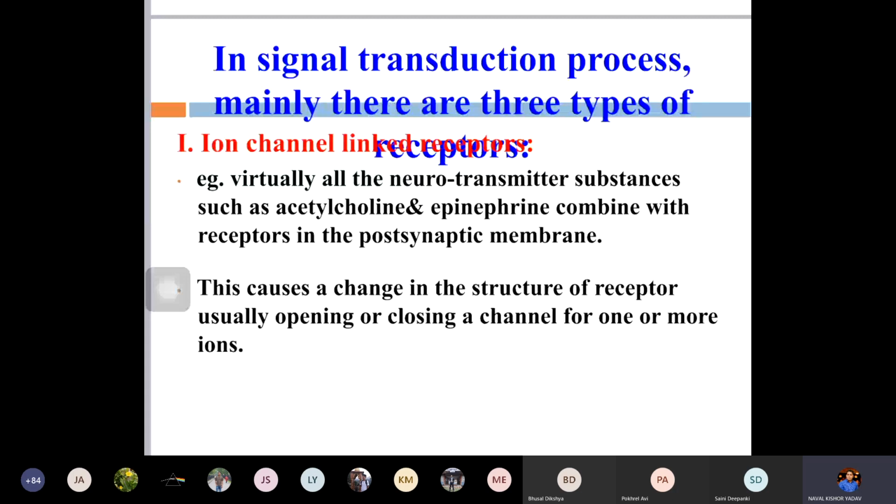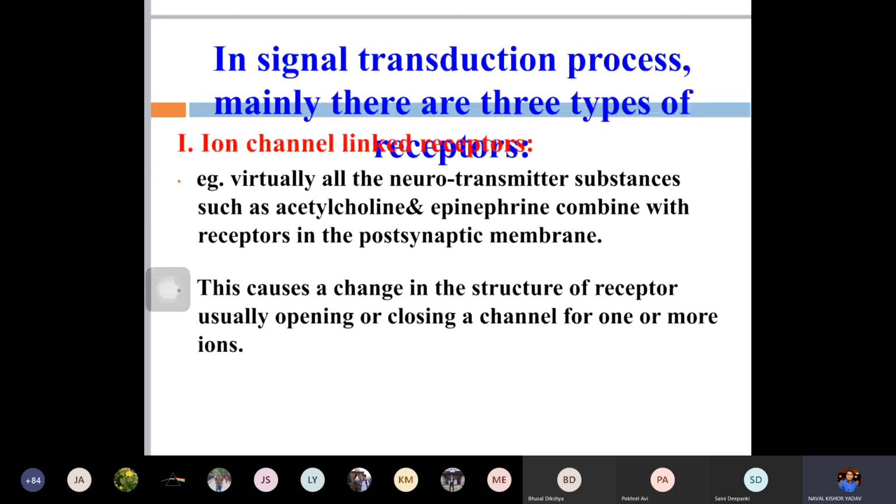So there are different types of receptors, which are divided into different groups for the signal transduction process. There are mainly 3 types: first, ion channel linked receptors; second, G protein linked receptors; and the third one, enzyme linked receptors. So they have been divided into these 3 groups. What does the ion channel linked receptor do?